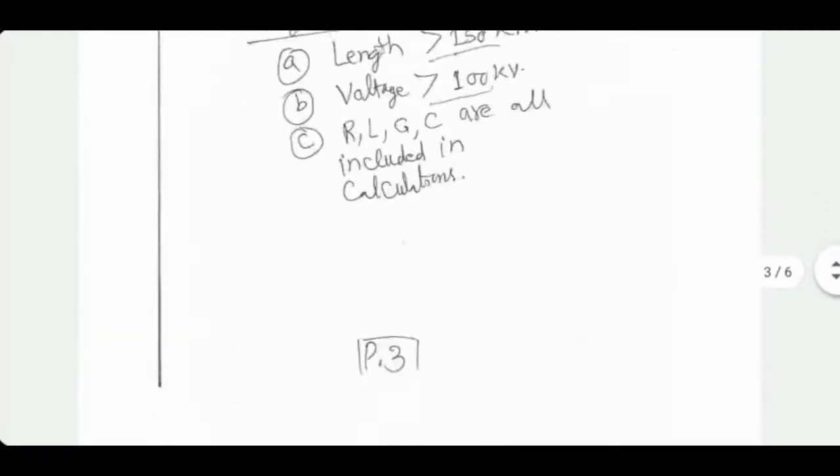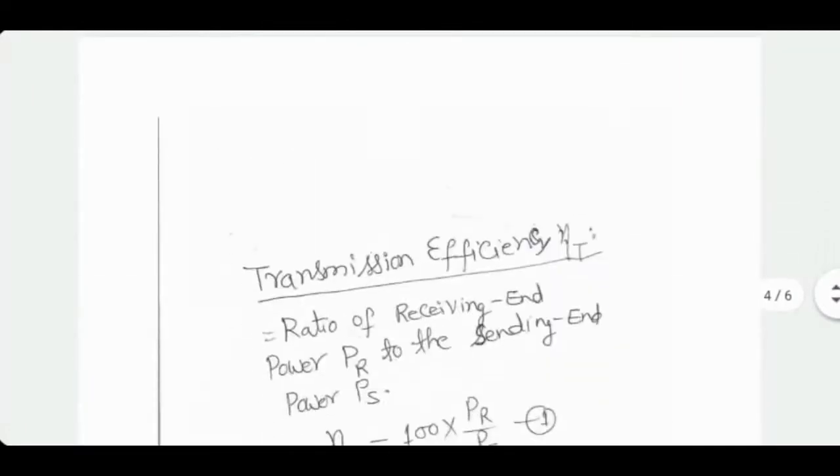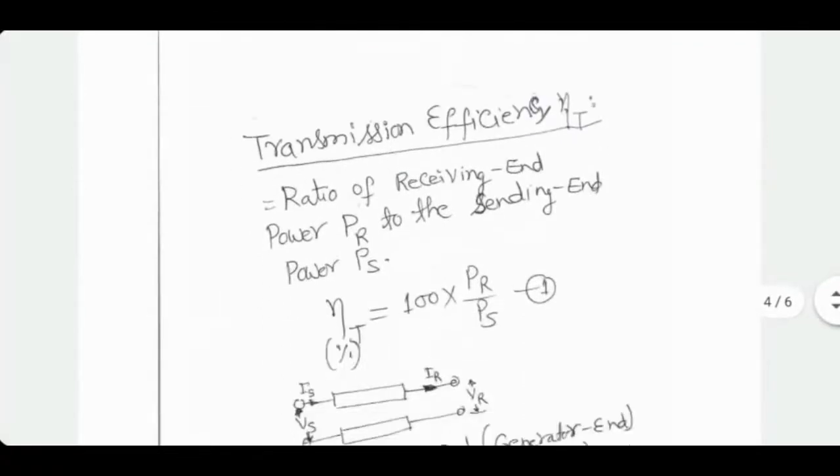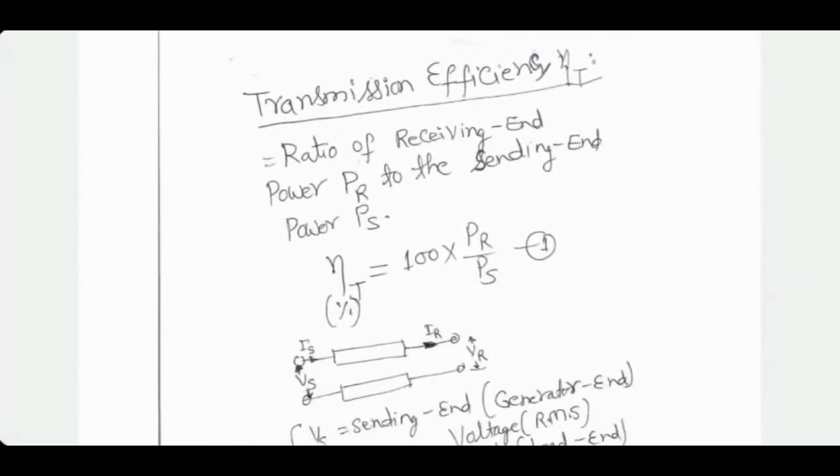Now, from the practical point of view, we define something called transmission efficiency, eta T, which is simply 100 multiplied by received power divided by sent power in percentage.